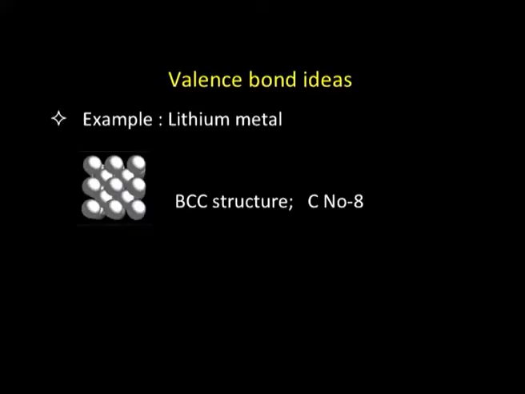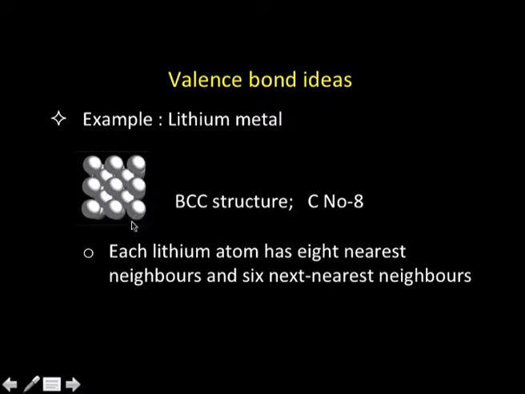But now the question is, when we try to apply these valence bond ideas to metals, what do we achieve? Suppose I want to talk about lithium metal. Lithium has a BCC structure with a coordination number of 8, which means each lithium has 8 nearest neighbors and 6 next nearest neighbors.